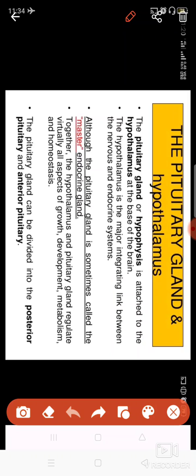Means it is the link between chemical and nervous control and coordination, because it is present in the brain part. So the hypothalamus controls the activity of the pituitary gland, and the pituitary gland controls the activity of other glands. That is why it is also known as the master gland.